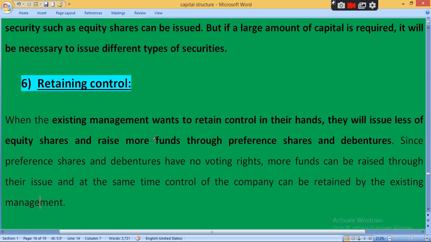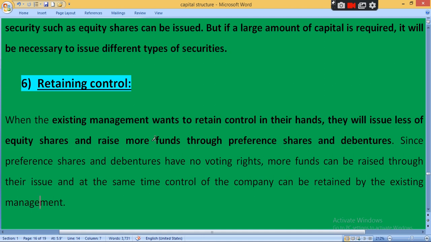Retaining control means, for example, if the company needs additional money for future expansion, future diversification, future modernization. If the company has a requirement of additional finance, and raises it with the help of equity shares, then control power should be distributed among new shareholders plus existing shareholders. Why? Because only equity shareholders have a voting right. So they can interfere in the management of the company, they can participate in the management of the company.